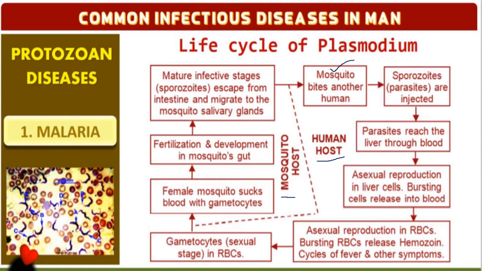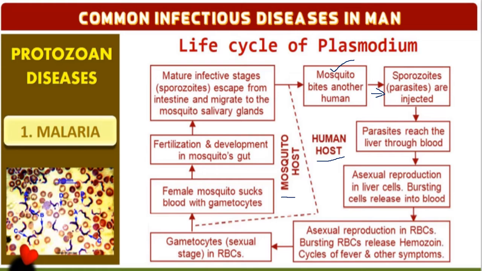When it bites the human, the sporozoites that were in the mosquito saliva enter into the human body. These sporozoites are parasites.